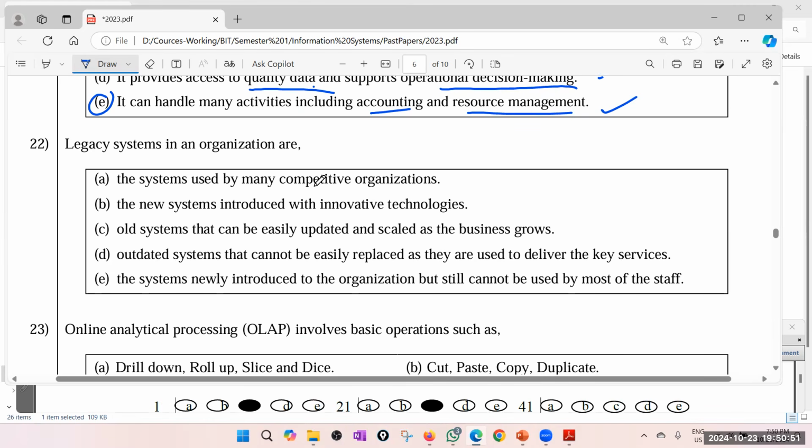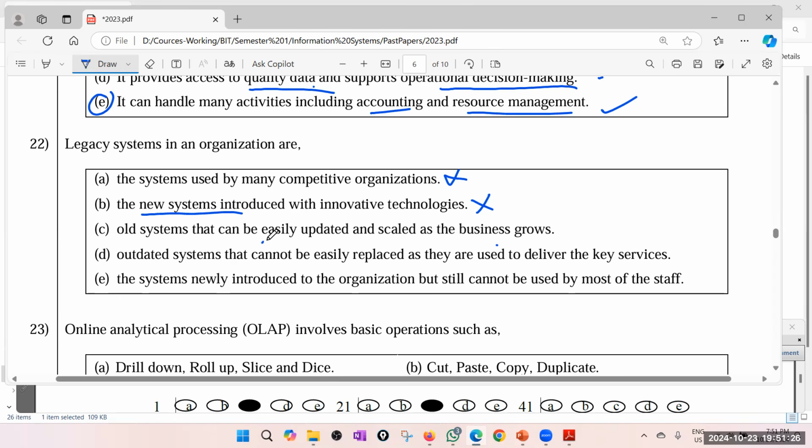22nd. Legacy systems in an organization now. Legacy means outdated system. That means a system that you should think of replacing with another system or doing some considerable modification. Legacy systems are outdated, technology wise, functionality wise. The systems used by many competitive organizations. No, that is not a legacy system. The new systems introduced, new systems are not called legacy systems. All systems that can be easily updated and scaled as a business grows.